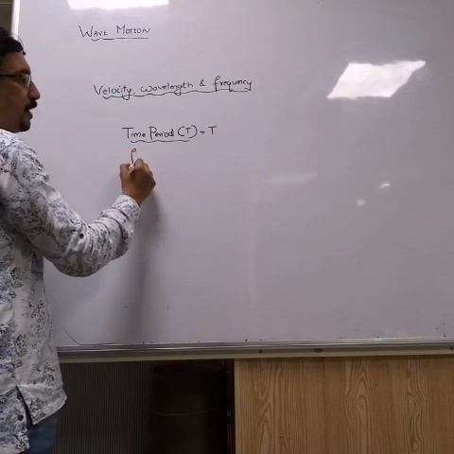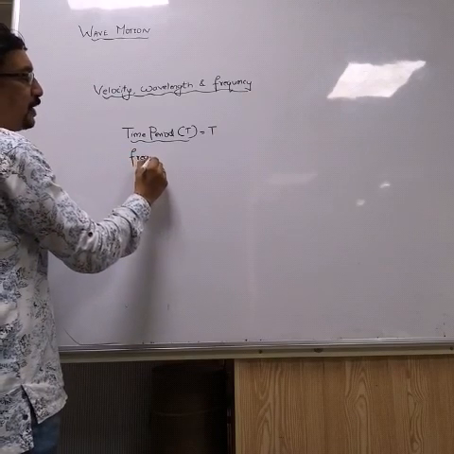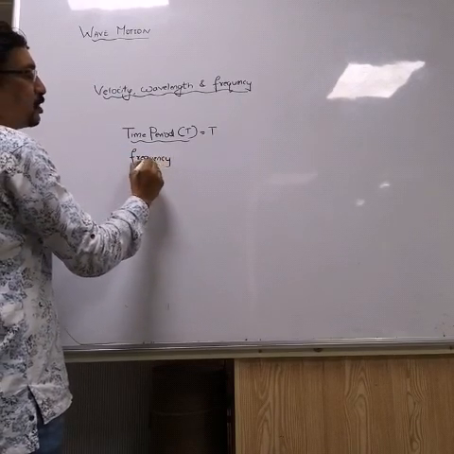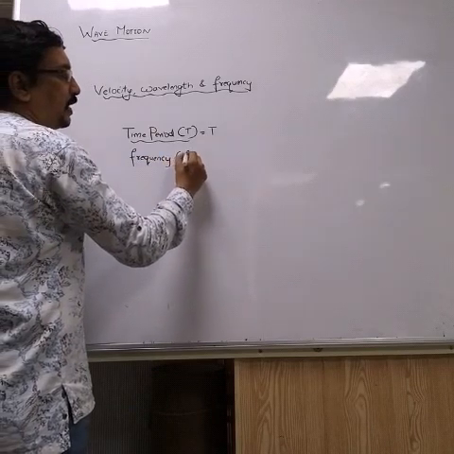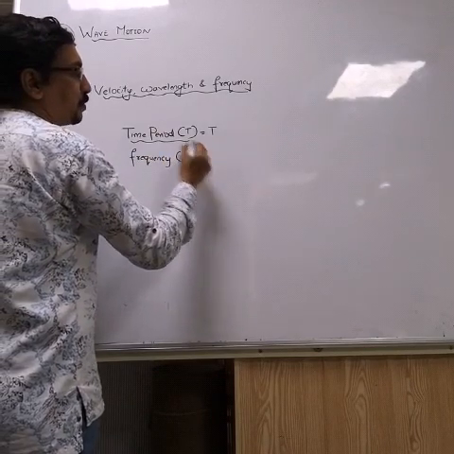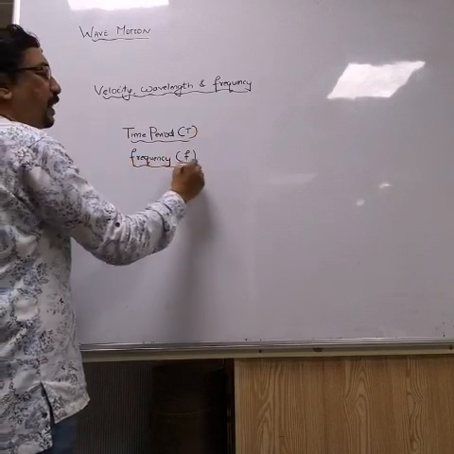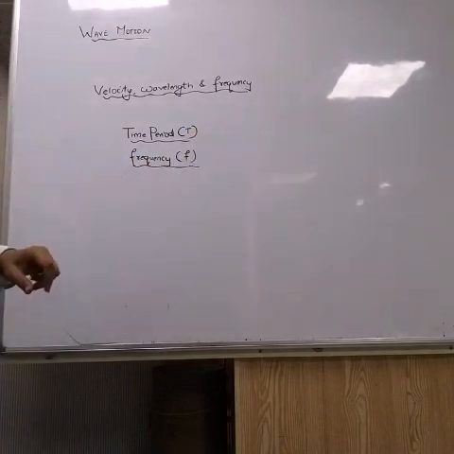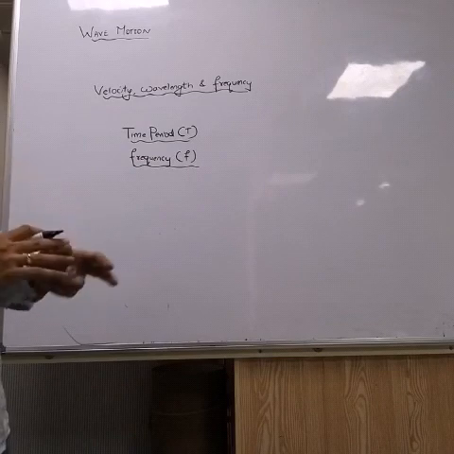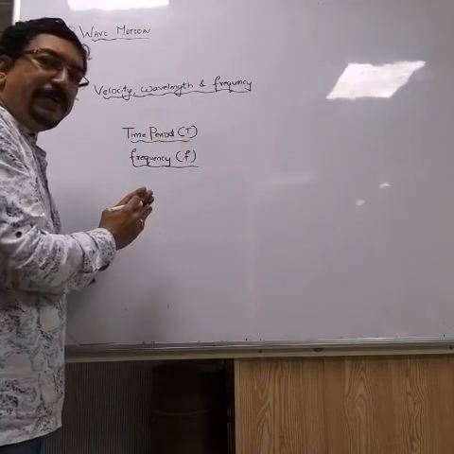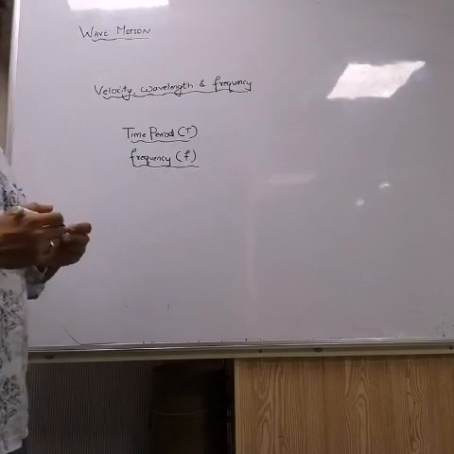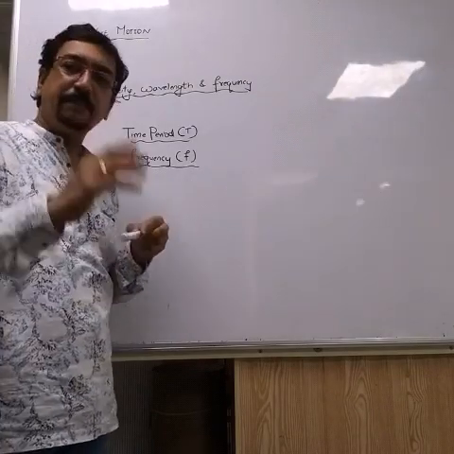And what is frequency? Frequency is the number of oscillations completed in unit time. Now, frequency and time period are inversely proportional. They are inversely related. If time period is large, frequency will be less, and if time period is less, frequency is large. Example I am giving you.